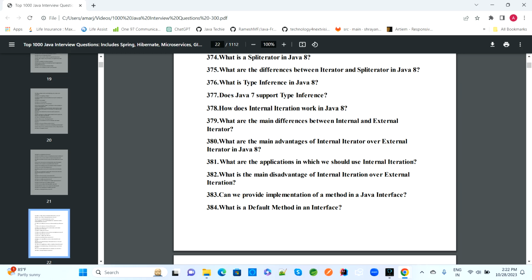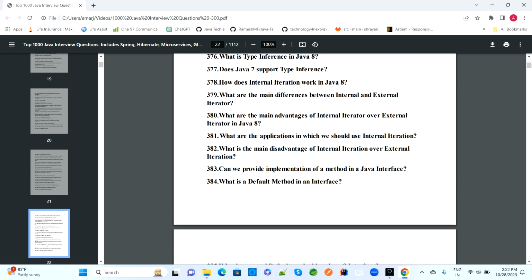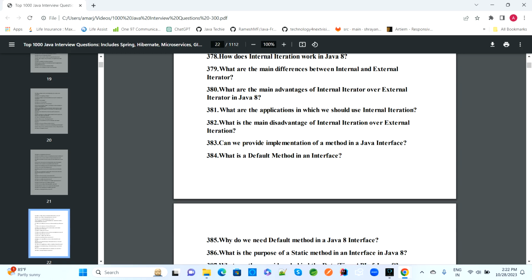What is the type interface in Java 8? Then the next question is: does Java 7 support type interface? How does internal iteration work in Java 8? What is the main difference between an external and an internal iterator? So these are all related to Java 8. We have others also. What is the main advantage of an internal iterator over an external iterator in Java 8?